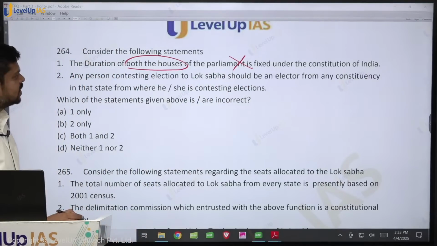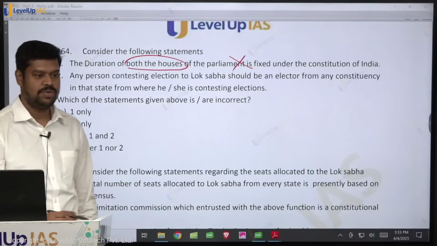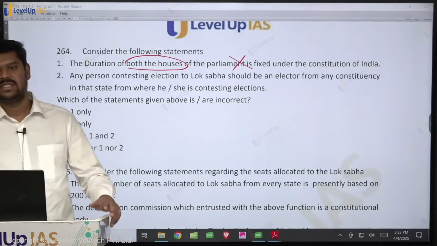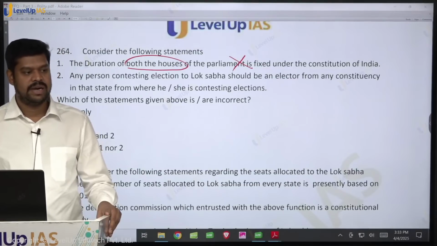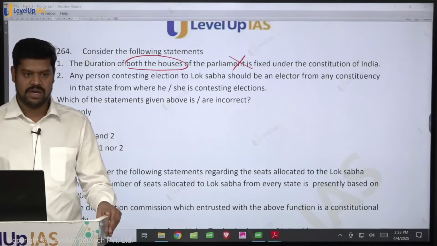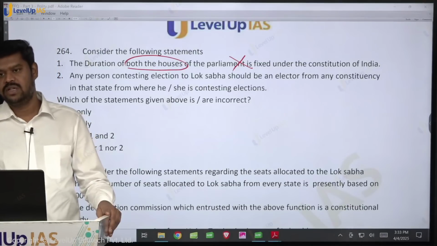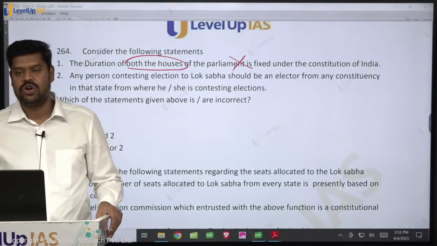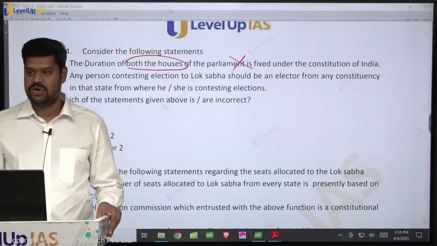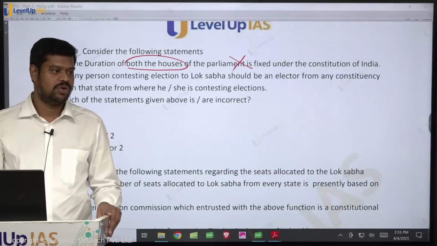Statement 2: Any person contesting the election to the Lok Sabha should be an elector from any constituency in that state where he or she is contesting the election. Is it true? It is not necessary that he or she should be an elector from that particular state. He or she can be an elector in any constituency in India. So how many constituencies are there in India presently? 540? 543, very good. Don't assume it to be 545. It is only 543 constituencies.